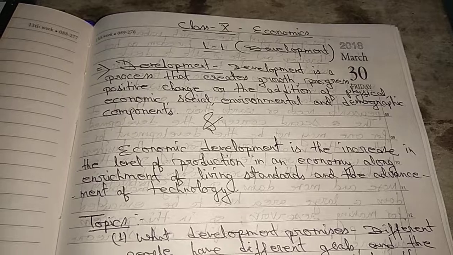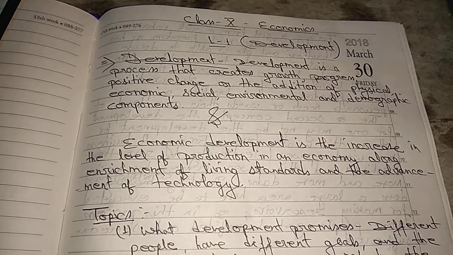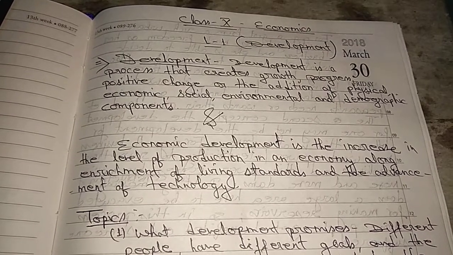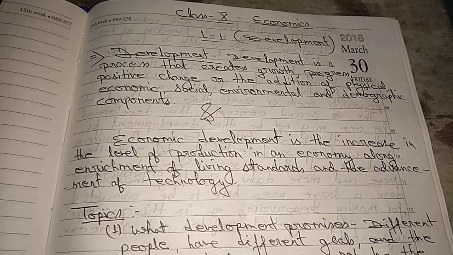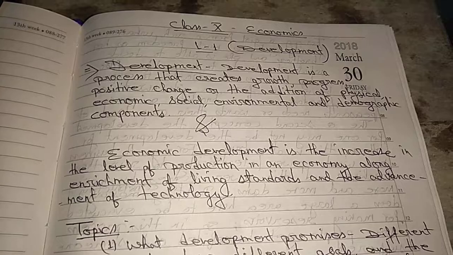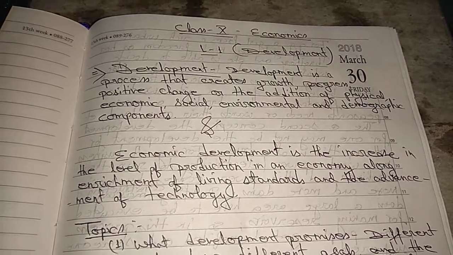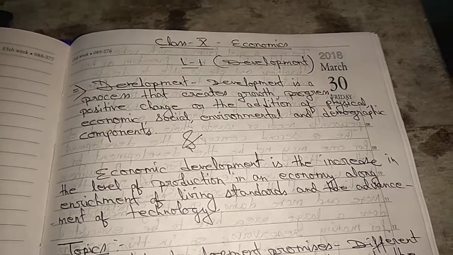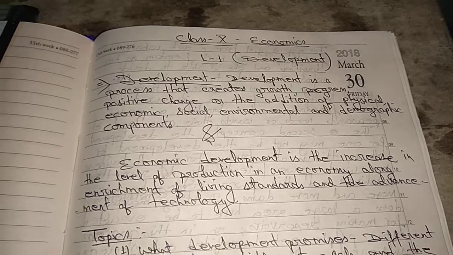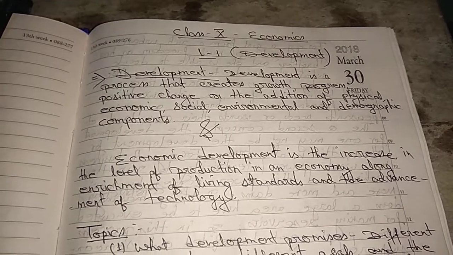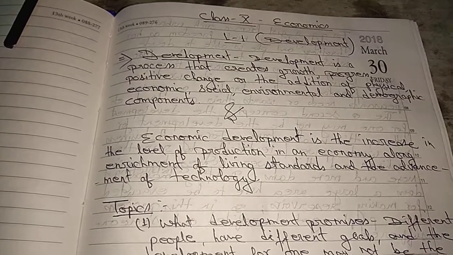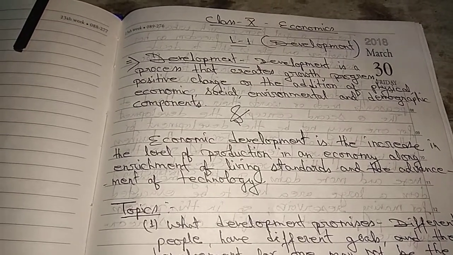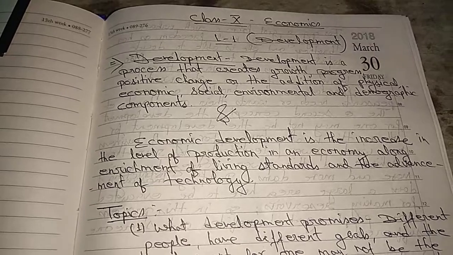Or in a nutshell, we can say that development is the overall growth or progress of the people, of the society, of the states, or the nation. If there is a positive growth in the mind of the people, in the status of the society, in the status of the state or the country, that is called development.